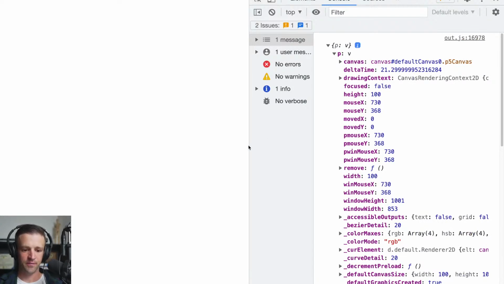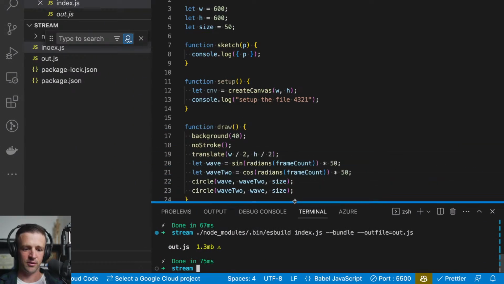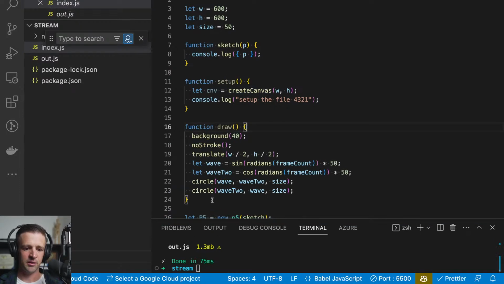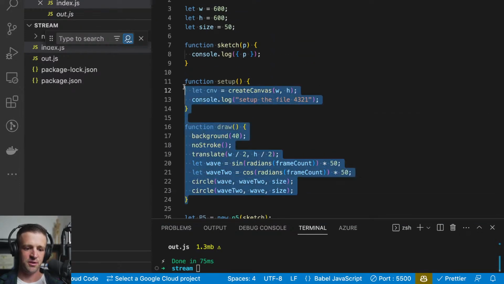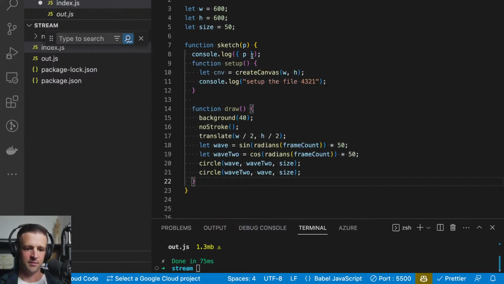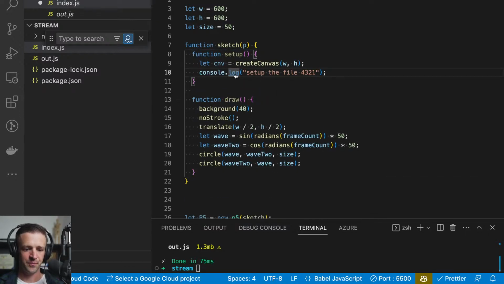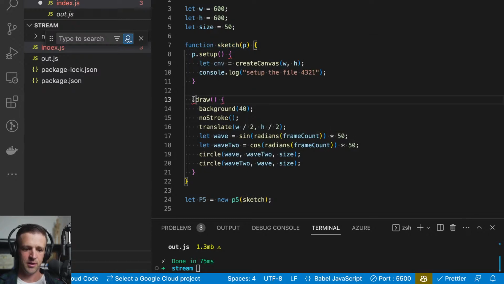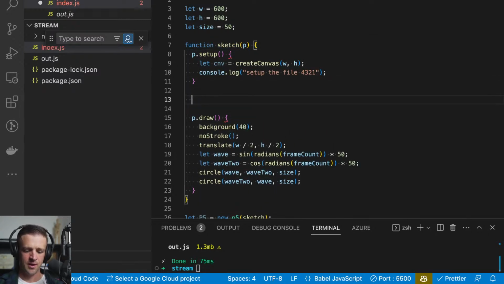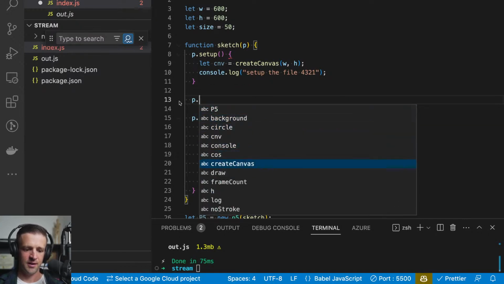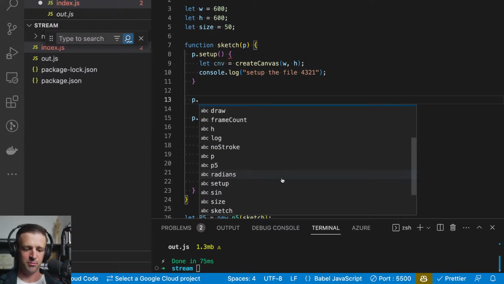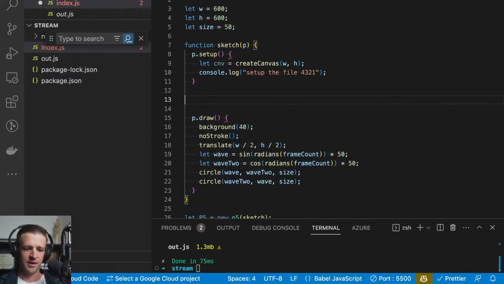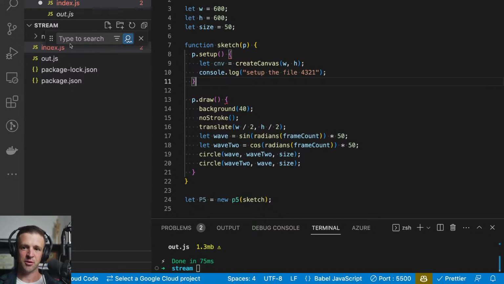So what we need to do now is come back to our code, and we want to put all of this inside of our sketch closure. So I'm going to cut this, come down here, get rid of console.log p. And we don't need to declare these functions. We'll just say p.setup and p.draw. I'm curious if I say p dot. So now we're getting some autocomplete here with p. It's not perfect, and this is not TypeScript yet, so we're not getting amazing autocomplete. It's still a JavaScript file, right?